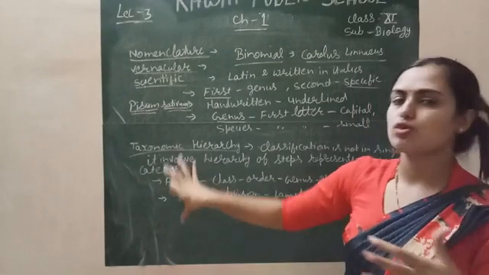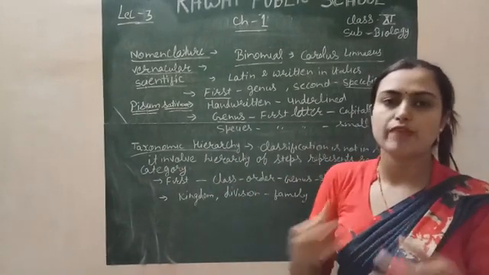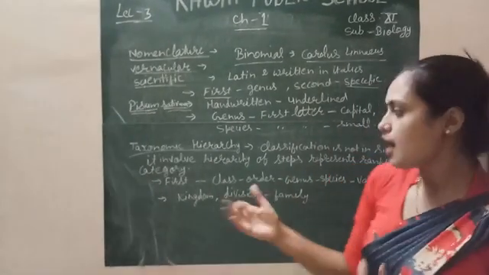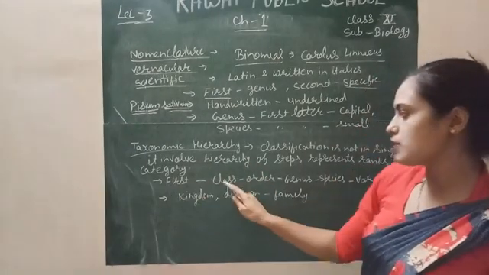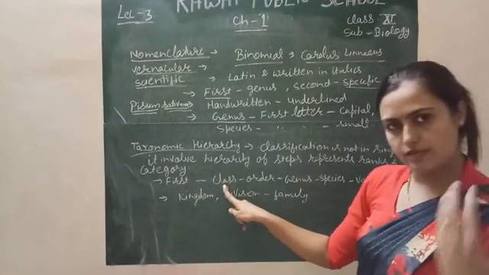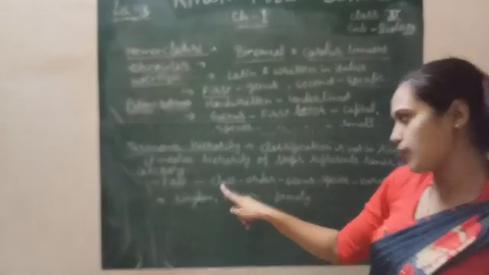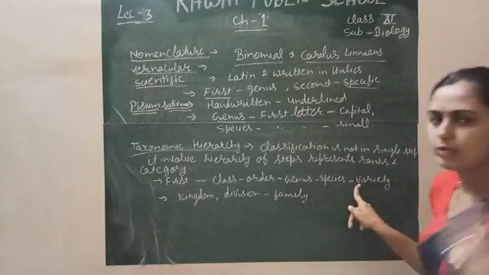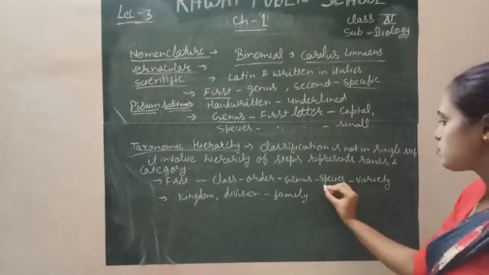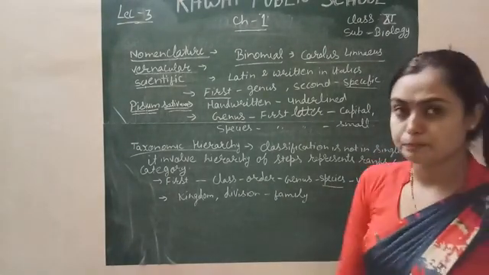Actually, in our taxonomic hierarchy, the living organisms are divided into 7 different categories. Firstly, living organisms are characterized into class, order, genus, species and variety. Variety means different varieties. So species is the smallest unit.